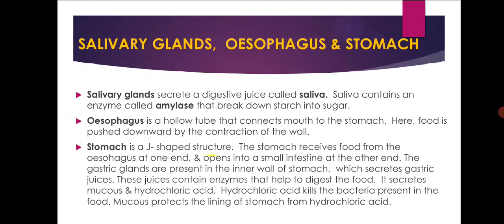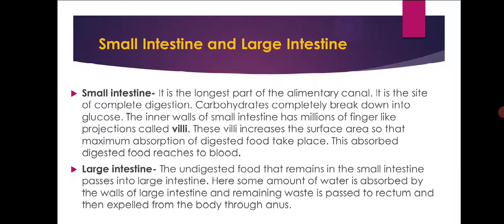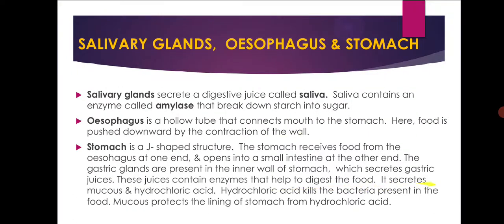And the stomach is a J-shaped structure. The stomach receives the food from the esophagus at one end and opens into the small intestine at the other end. The gastric glands present in the inner walls of the stomach secrete the gastric juices. These juices contain enzymes that help to digest the food. It secretes mucus and hydrochloric acid. The hydrochloric acid kills the bacteria present in the food, and the mucus protects the lining of the stomach from the hydrochloric acid.